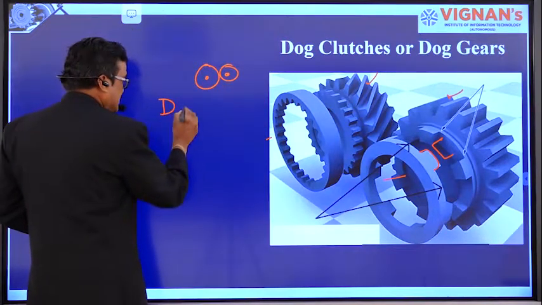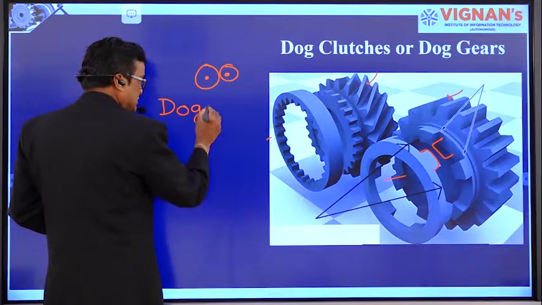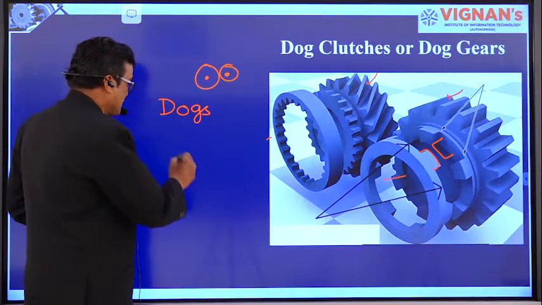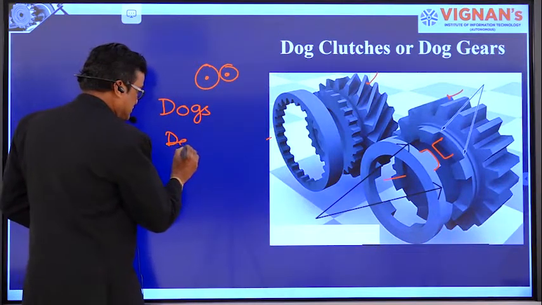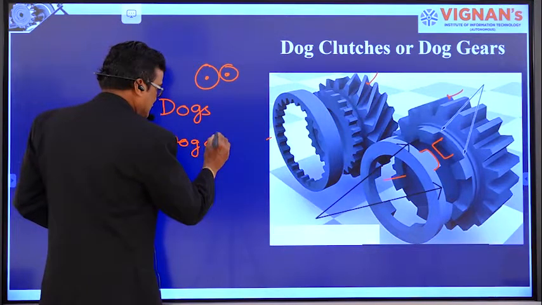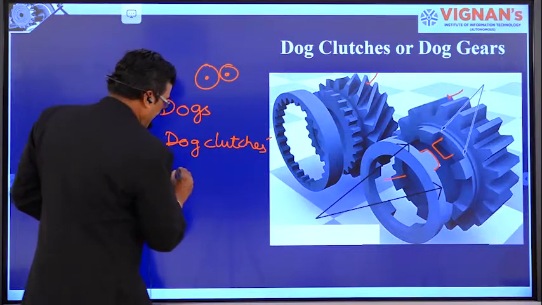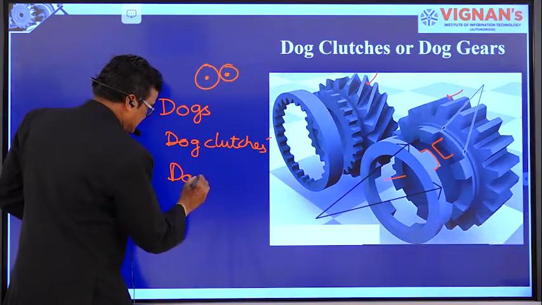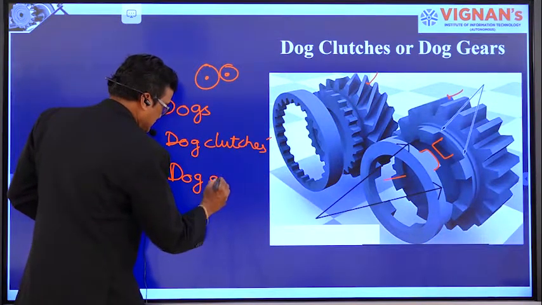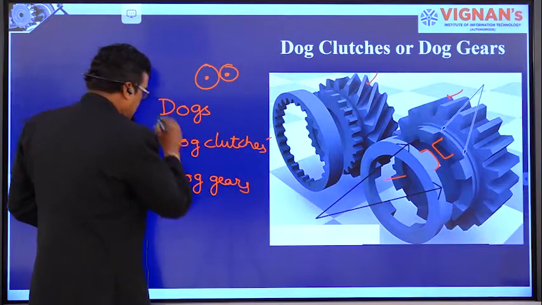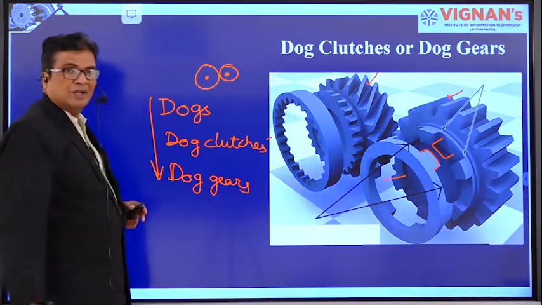Simply we will say those are dogs, in simple language. Dog clutches and dog gears, all these are the same.